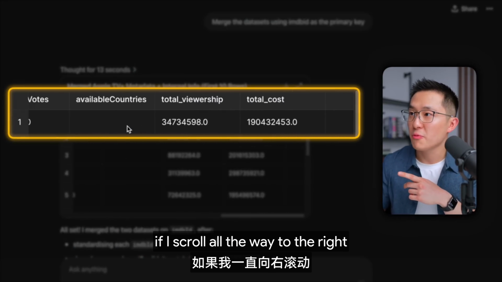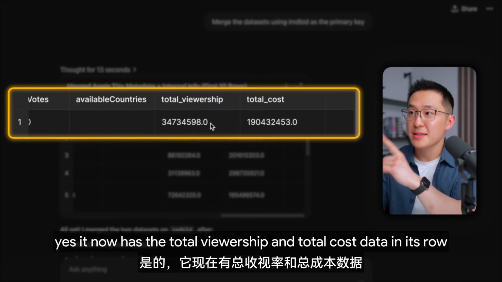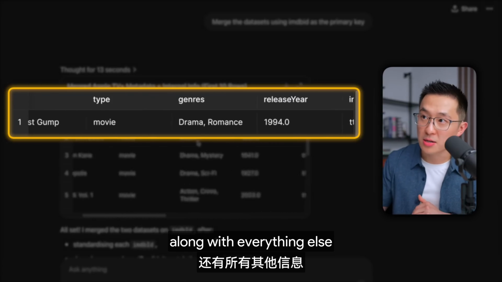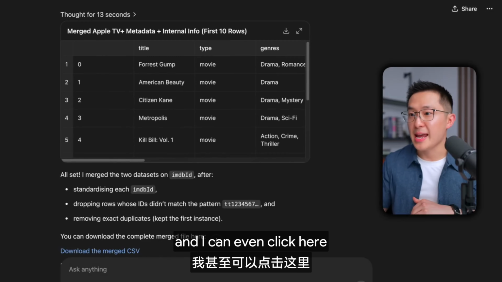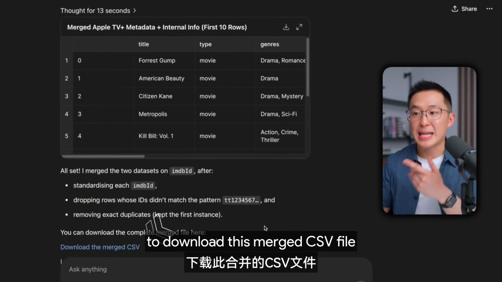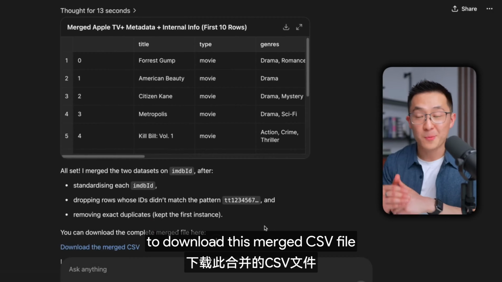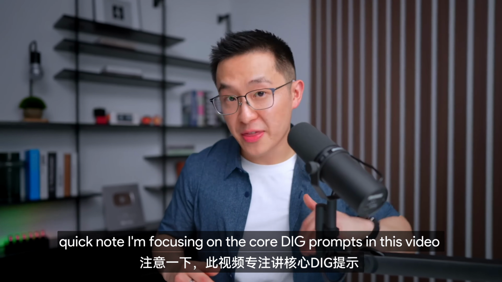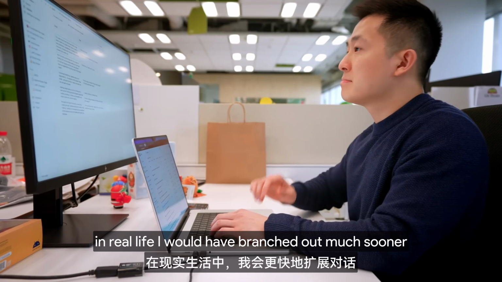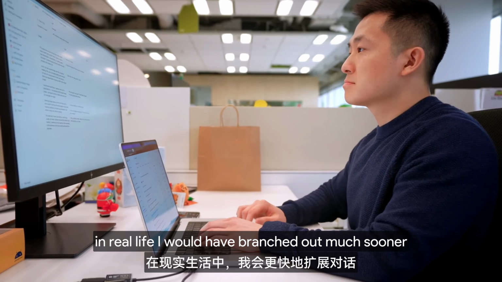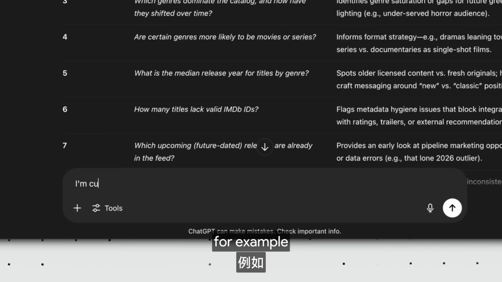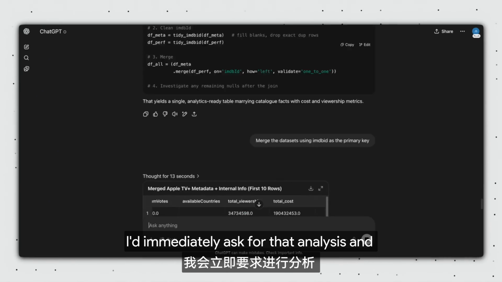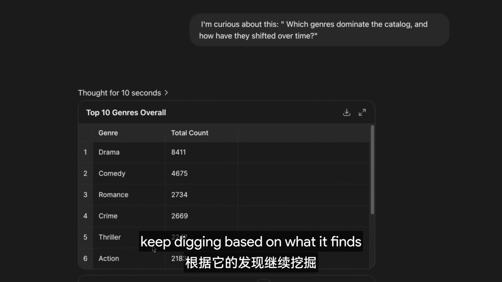If I scroll all the way to the right, yes, it now has the total viewership and total cost data in its row along with everything else. And I can even click here to download this merged CSV file. That's pretty awesome. Quick note, I'm focusing on the core DIG prompts in this video to not waste your time. In real life, I would have branched out much sooner. For example, earlier when ChatGPT mentioned genre popularity, I'd immediately ask for that analysis and keep digging based on what it finds.